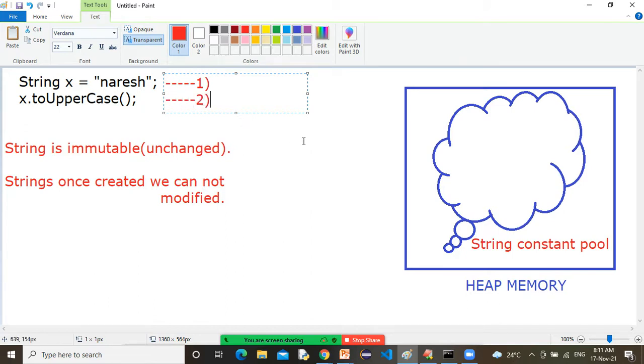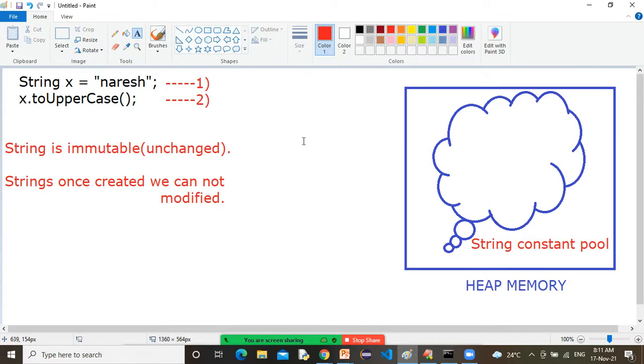Now the moment line number one is executed, what will happen in the string constant pool?